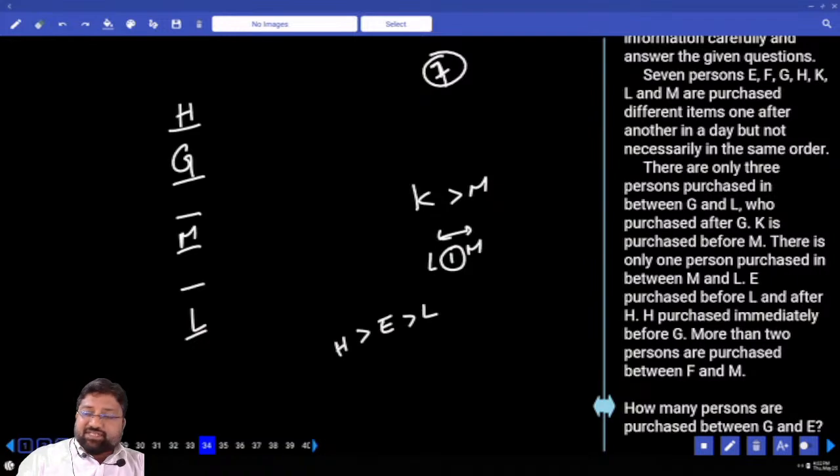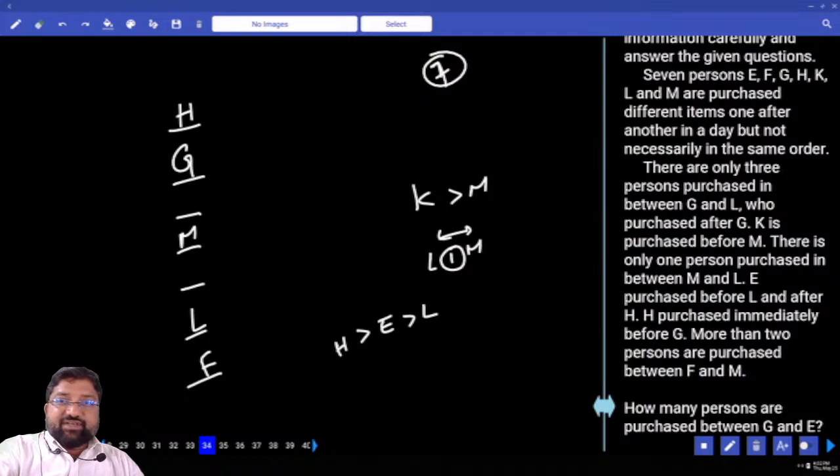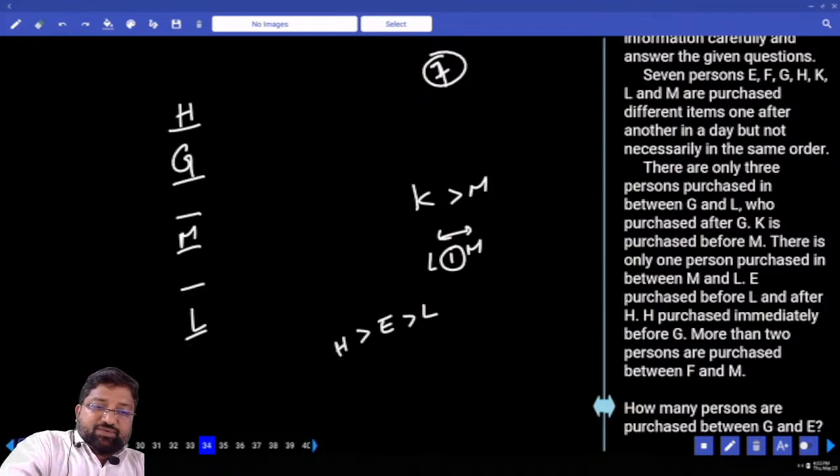Okay now, next entity. More than 2 persons are purchased from M and F. I need only 1 person. If I go for only 1 person, if this is that one extra person, if I put F here, I have a problem here. What is the trouble that I have with F and M? In between F and M, how many persons should be there? More than 1, more than 2. This is more than 2 and 3.